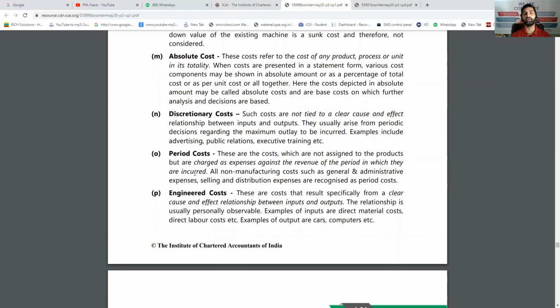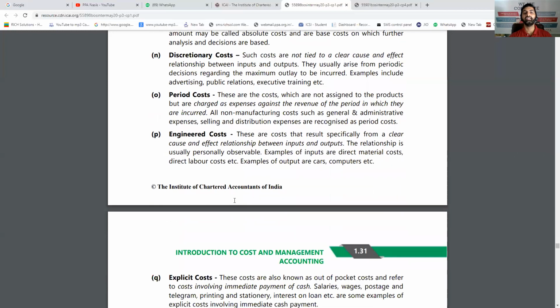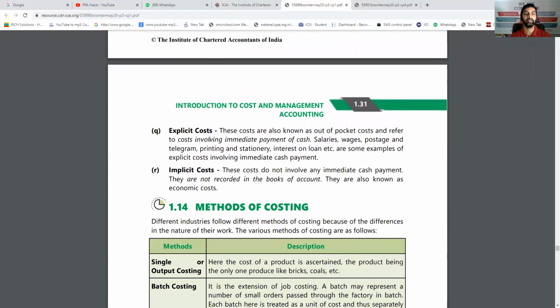Period cost: some costs do not depend on the product but depend on time. So even if you manufacture the product or don't manufacture, you have to pay that cost, called fixed cost. So fixed costs are period costs. One month is over, you have to pay the rent, that is period cost. Engineered cost is actually manufacturing cost. These are called clear costs, also specifically related to production. We simply call it direct cost.